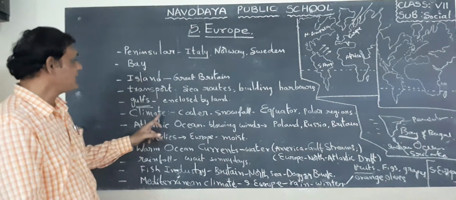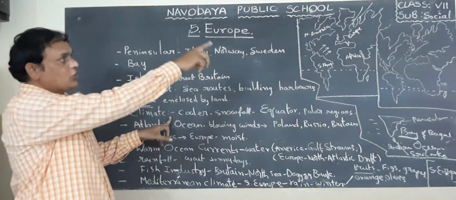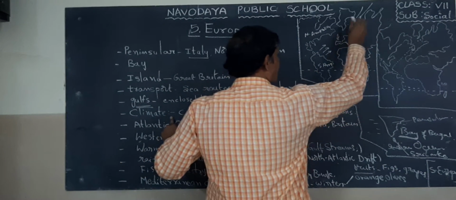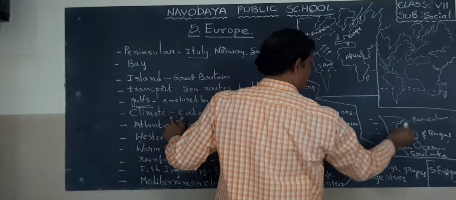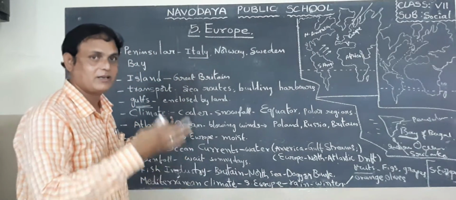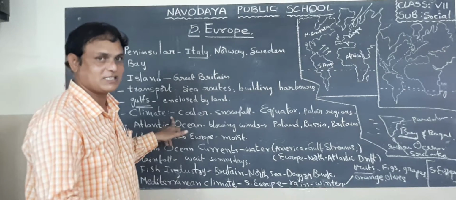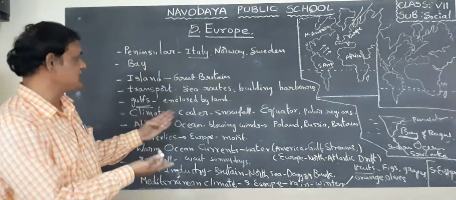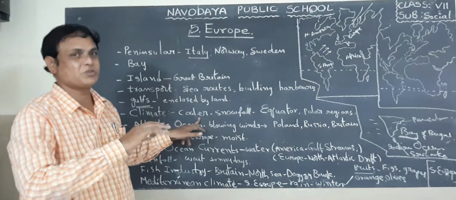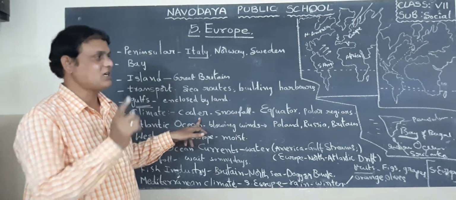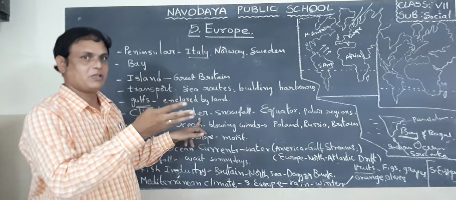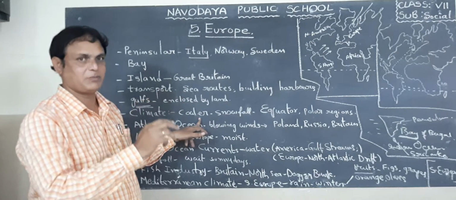Next one, what is the climate of European countries? That means what is the climate of this Europe? We know what the climate of our India is. We have three seasons: summer season, rainy season, winter season. Here also seasons are there, but this is almost a cool place, not like our India. We know what happens to our Indian people in the month of May.